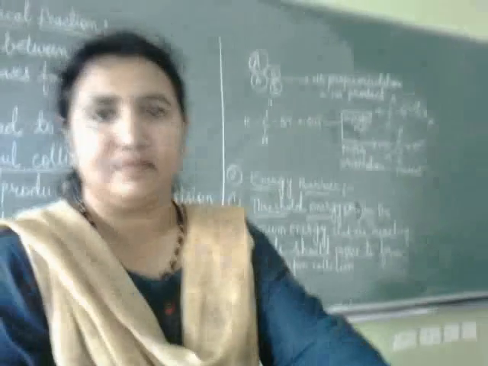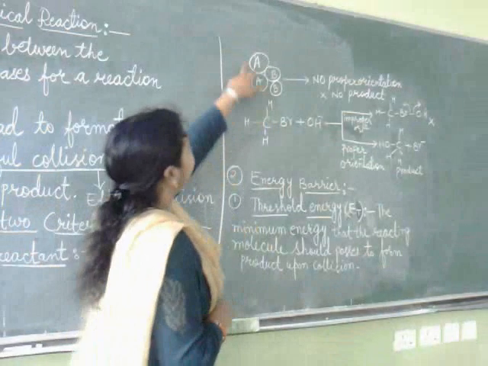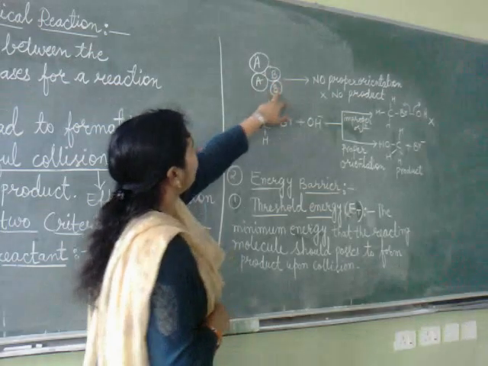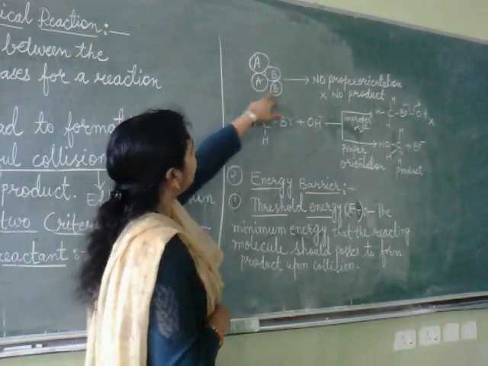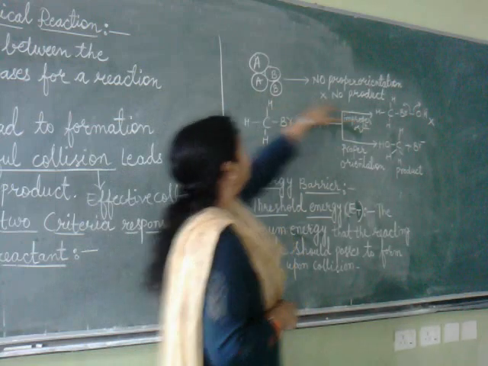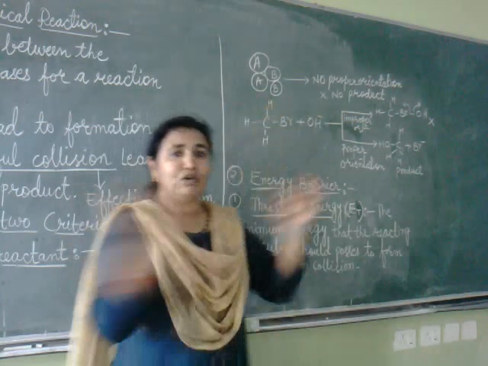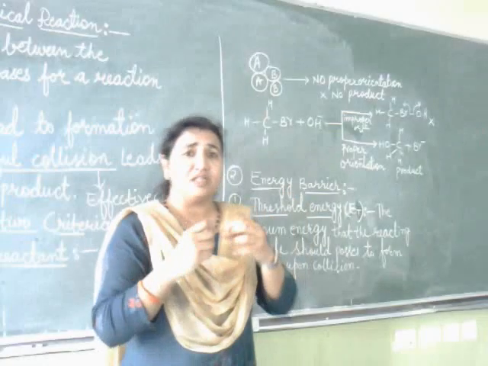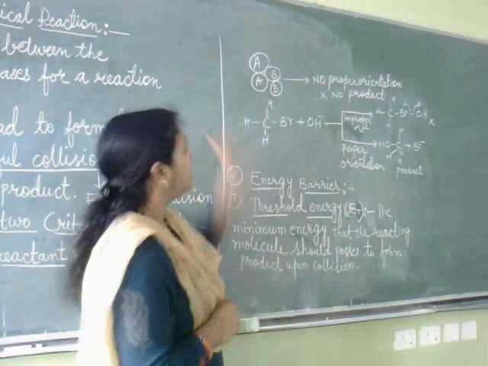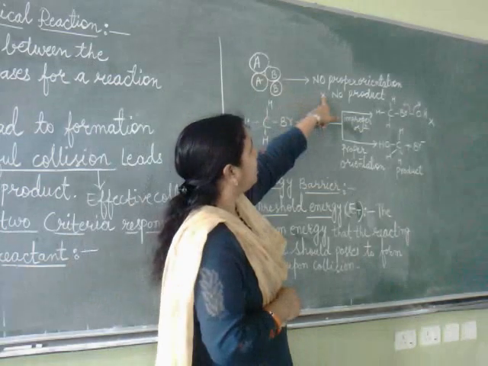But if you see here, this is the A2 molecule, but this B2 molecule is not coming in a proper orientation. So we will not get the product here. That means a head-on collision should be there, with proper orientation. Then only they will convert into product.